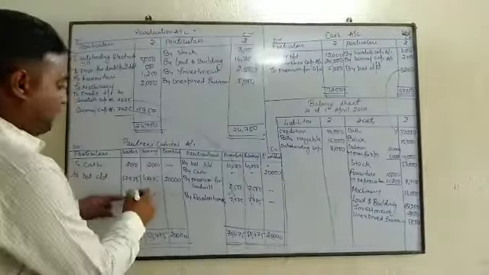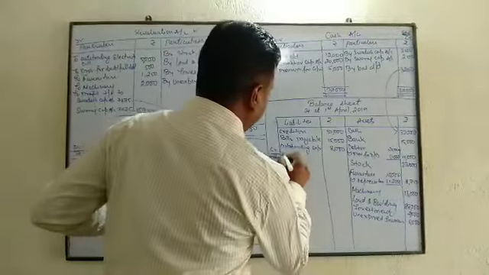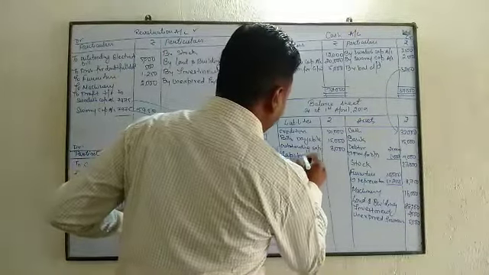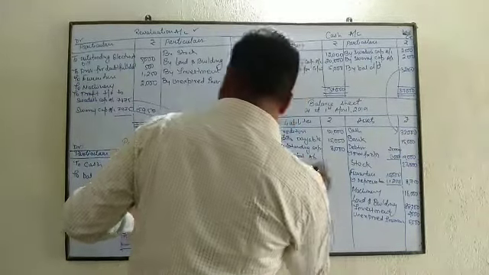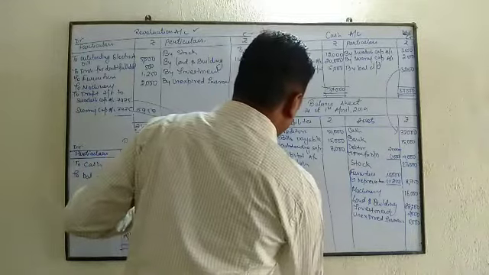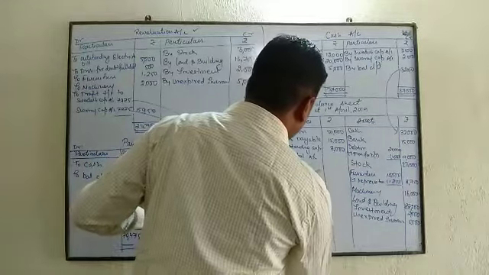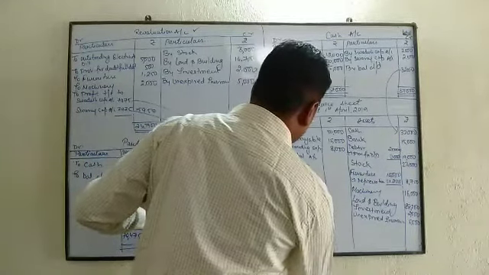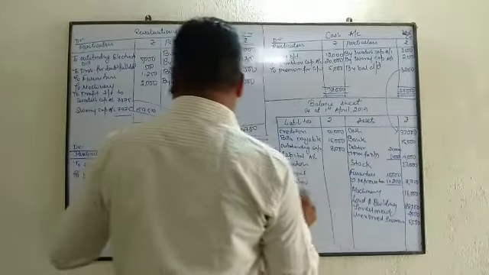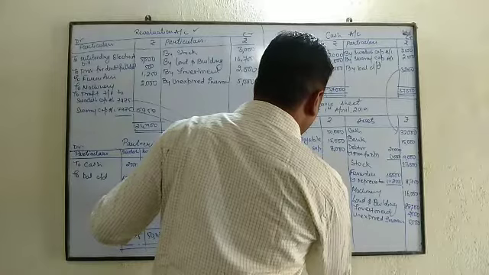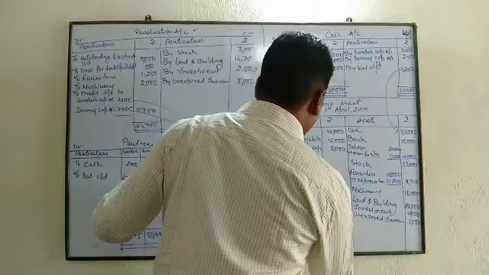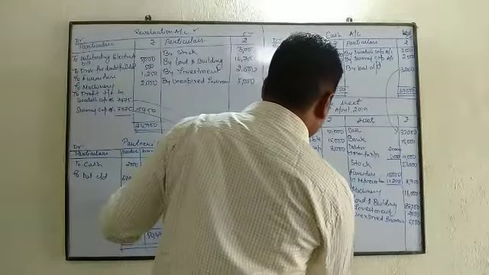And the capital accounts will appear on the liability side: capital account of Swadesh, Swaraj, Sambhav, 67,975, 47,975 and 20,000.